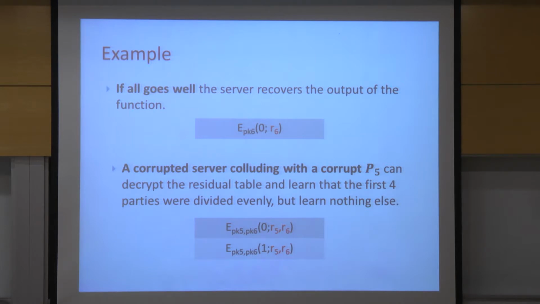Since they're colluding, they can together remove these two layers of encryption and learn that the residual function, once we get to the last party, contains two entries, 0 and 1. But that's the only thing they can learn, and nothing more than that. And this can all be rigorously defined and analyzed.